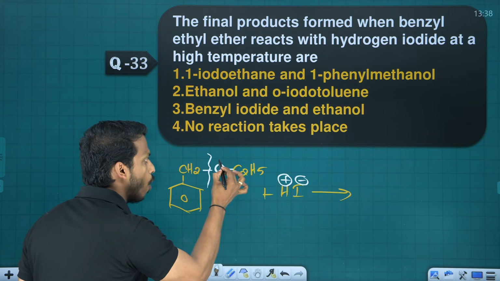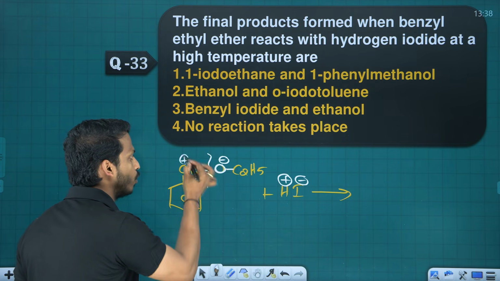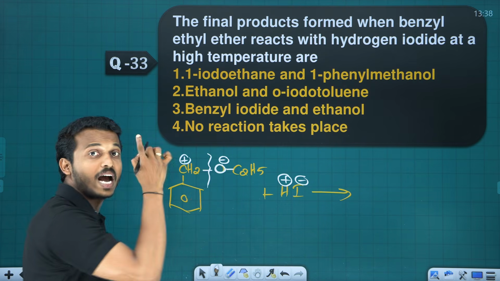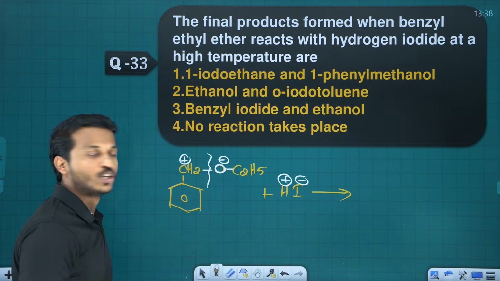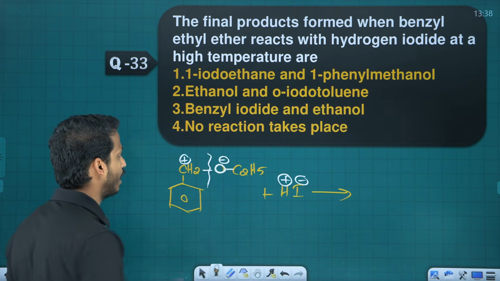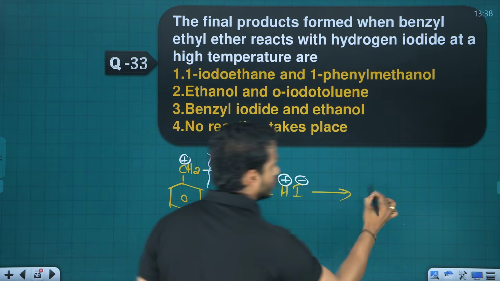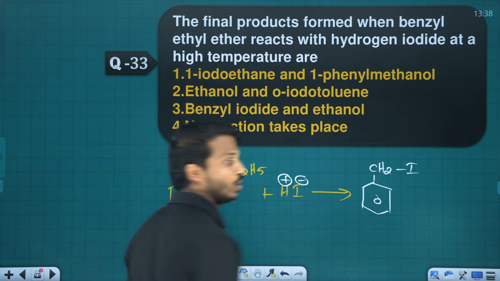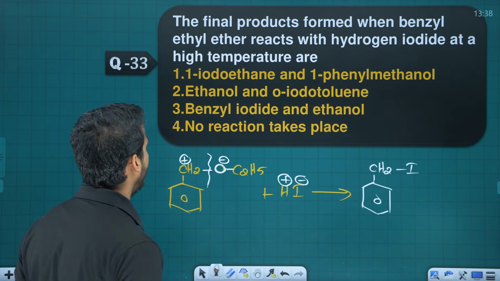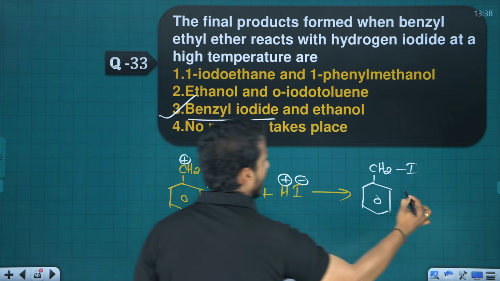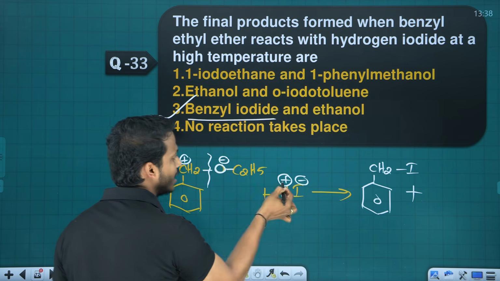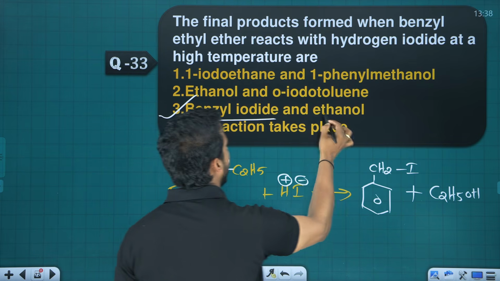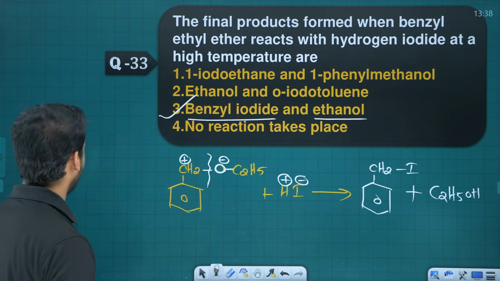If you break the left one, oxygen gets negative, carbon gets positive. What is this group called? Benzyl. Benzyl carbocation is highly stable due to resonance. So break this bond if you have a benzyl group. To the plus, the minus comes. Iodide attacks the benzyl. What do you get? Benzyl iodide. What is the other one? To the O minus, this H will attack. So you get C2H5OH, ethanol. Benzyl iodide and ethanol are formed.